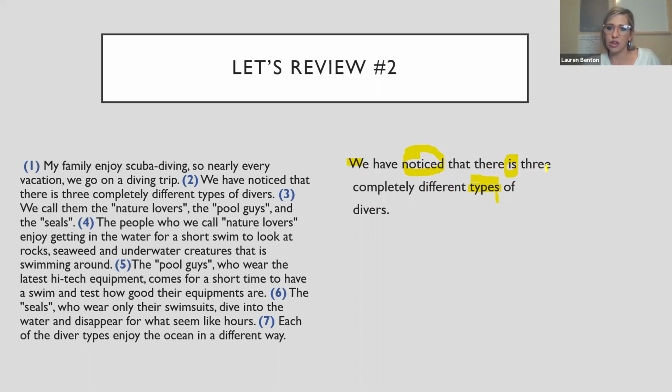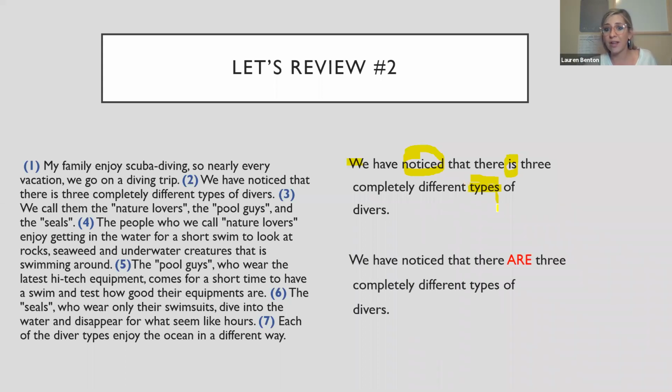There is 3 completely different types of divers. That sounds a little funny. Is because we're talking about types of divers. Since this is plural, we should conjugate this for a plural noun, and that would be, we have noticed that there are 3 completely different types of divers.